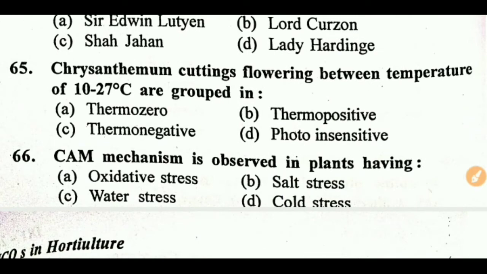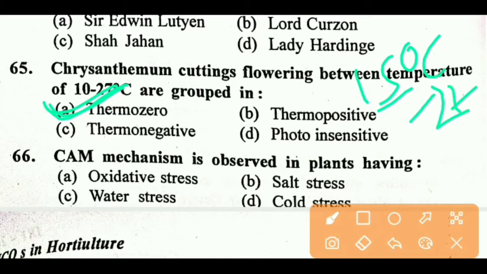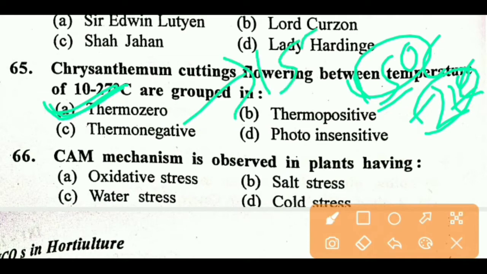Chrysanthemum cuttings flowering between temperatures of 10 to 27 degrees Celsius are grouped in. Right answer is A. Thermozero means no effect on flowering between 10 to 27 degrees. Thermopositive are those which flower at more than 15 degrees Celsius up to 27 degrees Celsius, and in thermonegative, flowering occurs below 14 degrees Celsius temperature. Next question.